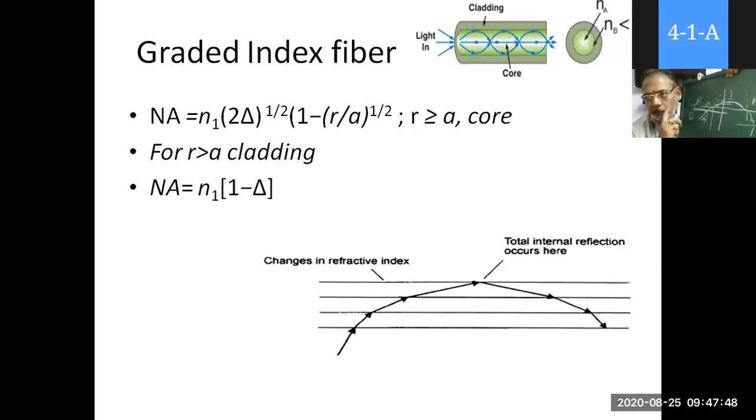Whatever the theta A here, all the light rays that enter into the acceptance cone finally merge at a single point. So it is called self-focusing, and this mechanism helps us in many ways in the next attenuation topics and all. So, is it clear, or shall I repeat it again? Anybody, please respond.